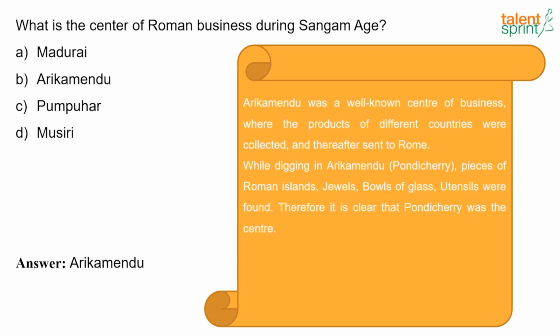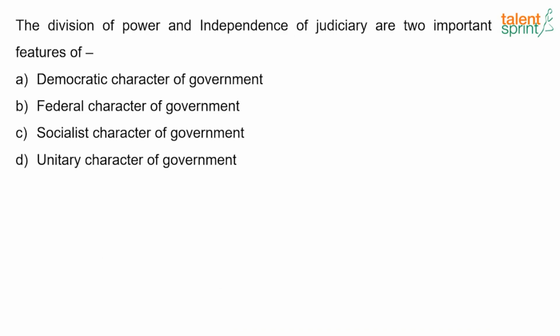Now the next question. The division of power and independence of judiciary are two important features of dash. These are the two important features of what? It's the federal character of government.